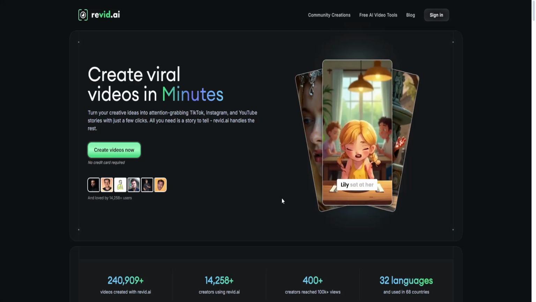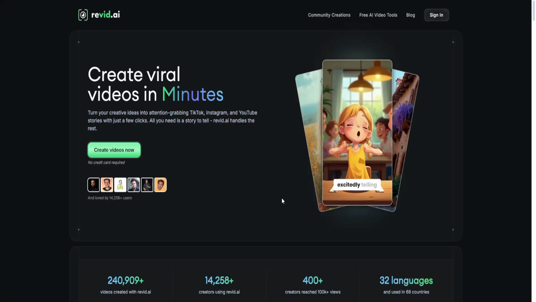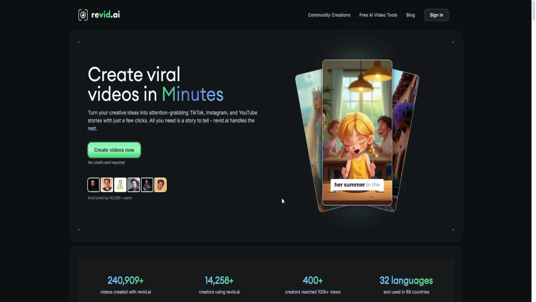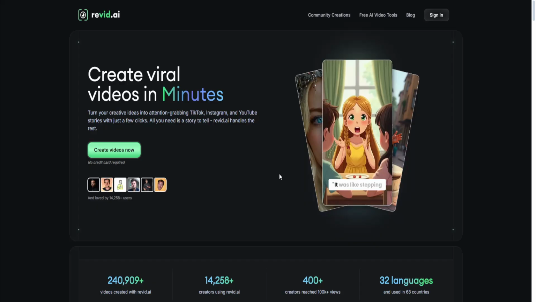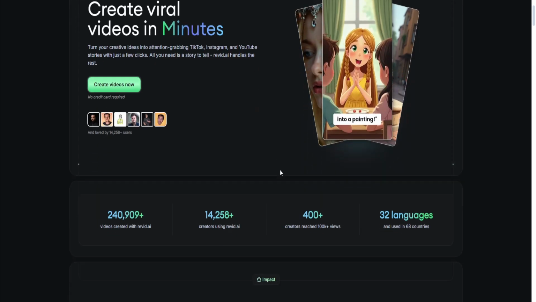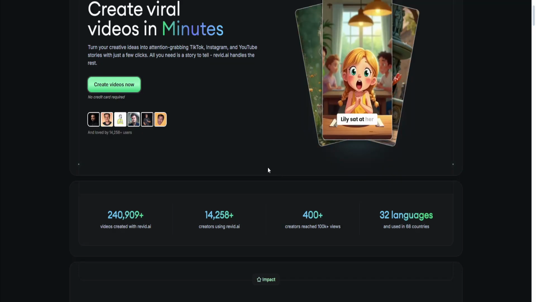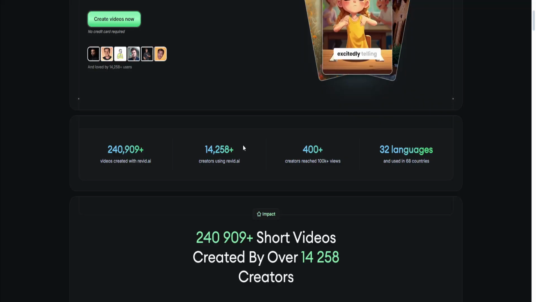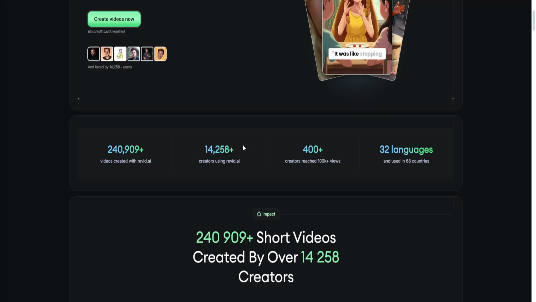Revid AI review. Is it legit or a scam? Let's find out. So Revid AI is an AI-powered video creation and editing platform designed for content creators and marketers. It converts text, music, blog posts, or other inputs into vertical social media videos using auto-generated scripts, avatars, voices, transitions, and visual effects optimized for TikTok, Instagram, and YouTube Shorts.